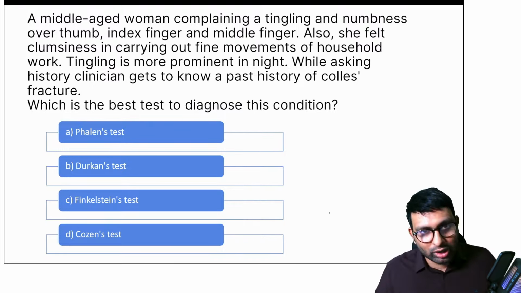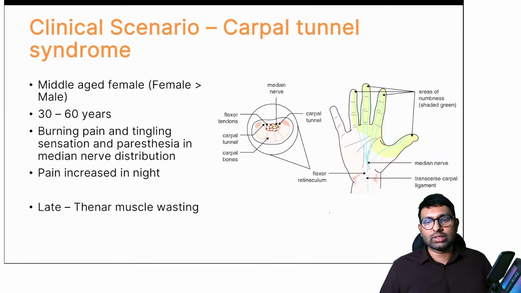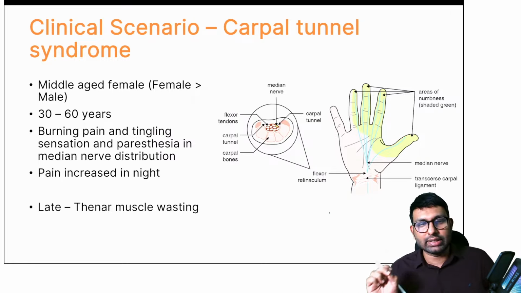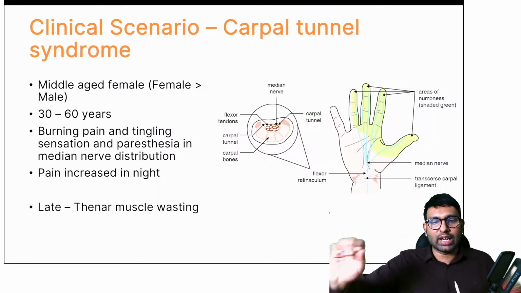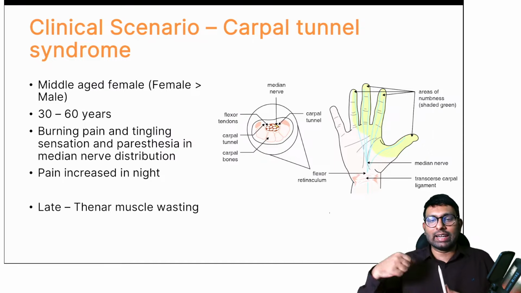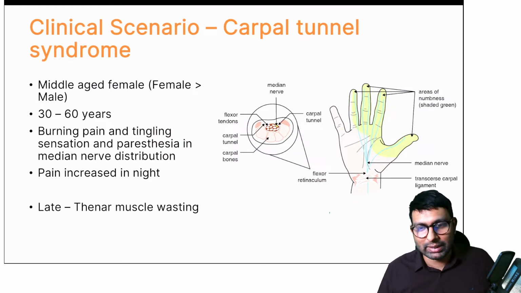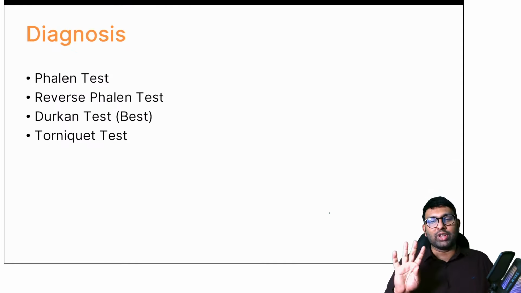So yes, you are all right first in diagnosing the patient, because a clinical scenario of carpal tunnel syndrome will be always like this. They'll always give you a middle-aged female. Usually females are more prone, 30 to 60 years. They'll have this burning pain and tingling sensation, mainly at the distribution of the median nerve, and pain is more in the night. Why? Because when they sleep in the night, their wrist goes into these kind of movements, and that is when the pain will get exaggerated, compression will get exaggerated, and late features you'll also have thenar muscle wasting.